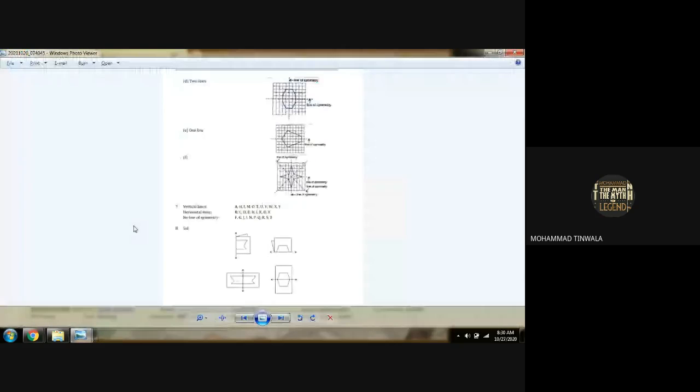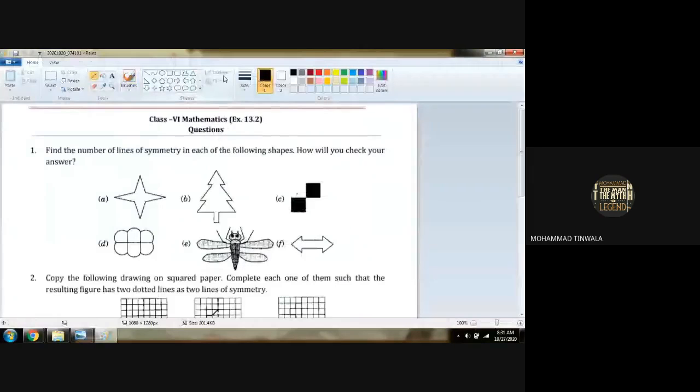Now we are in 13.3. Very easy. Only 3 questions are there. Then we will complete our portion, our chapter and our portion. This is also very easy. No need to go through all the things again and again.